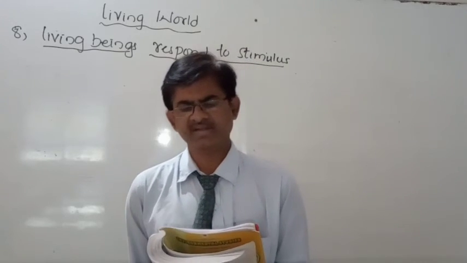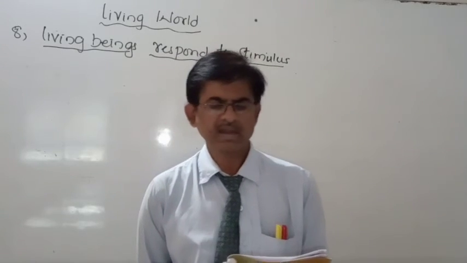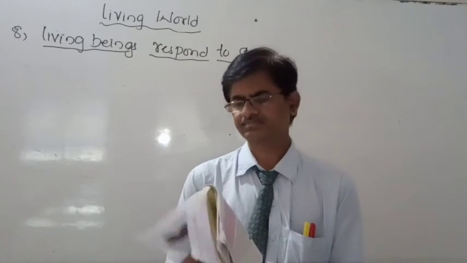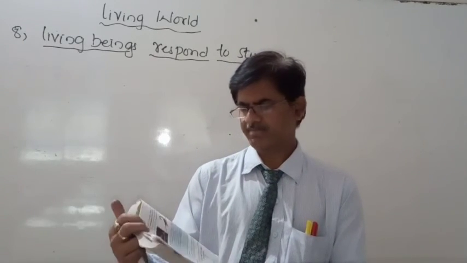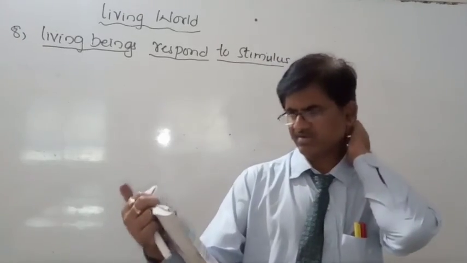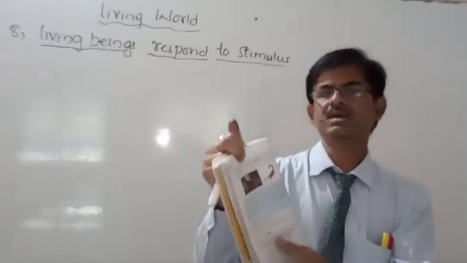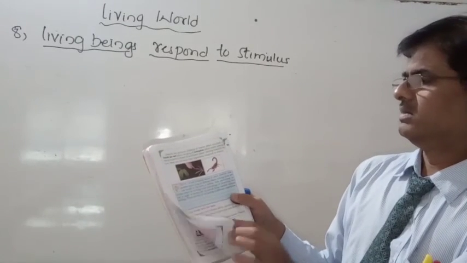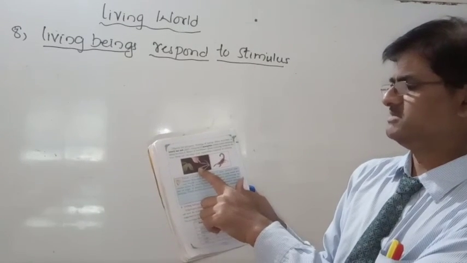Folding of leaves when touched in the touch-me-not plant, and stinging of a scorpion. Page number 14, you can see here. This is the touch-me-not plant.